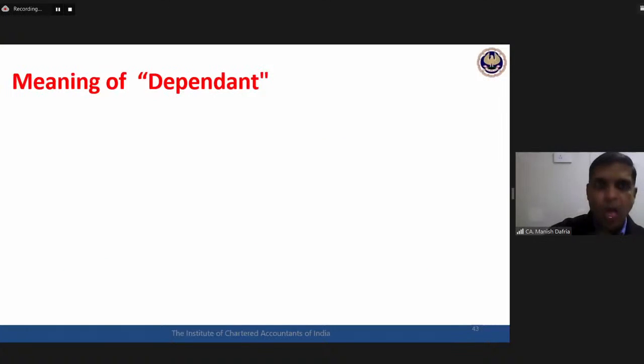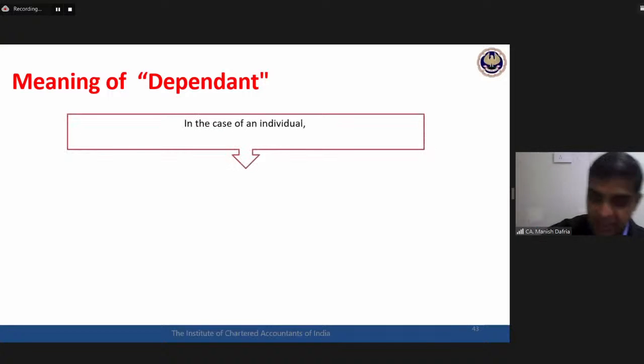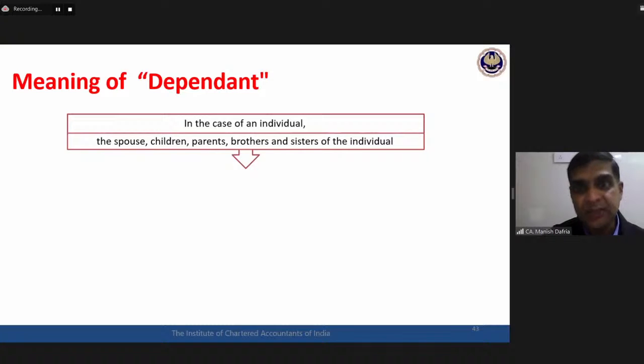80DD. Meaning of dependent. The deduction is available only with respect to a dependent relative. In the case of an individual, who all are included here: spouse, children, parents, brothers and sisters. First section where even brothers and sisters are also getting covered. So I'm again giving an alert to you. This whole family business is going to be a real confusion. 80D who all are eligible, 80C who all are eligible.